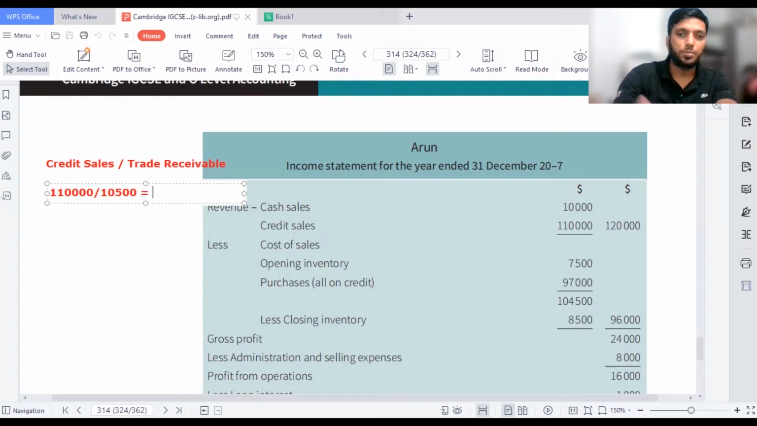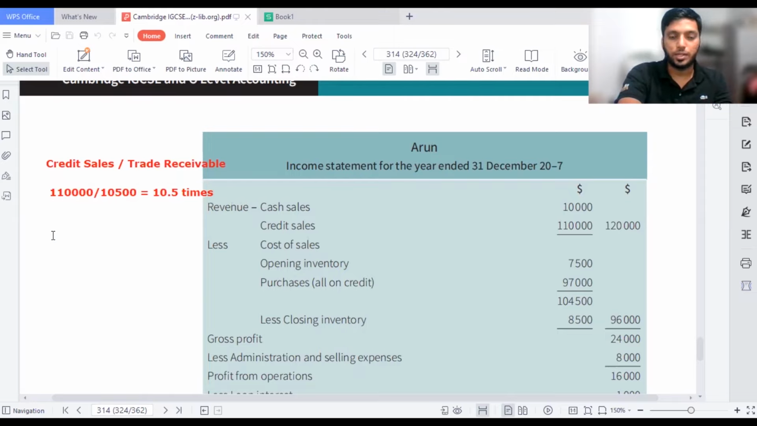To find the number of times, because they have not given average trade receivables, I'm going with the direct value. The textbook didn't give the opening and closing balances. But for your understanding, I'm taking 110,000 divided by how much, guys? 10,500. So this gives 10.4 or 10.5 times. You can round it off to one particular number. This is 10.5 times, which we got for trade receivables turnover.